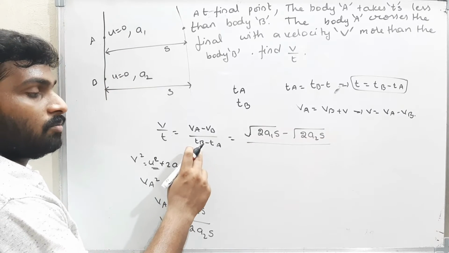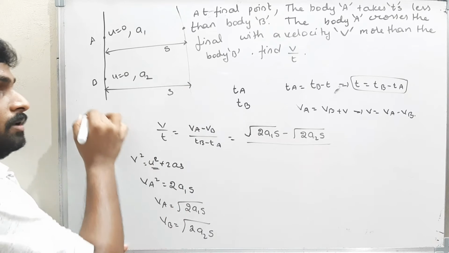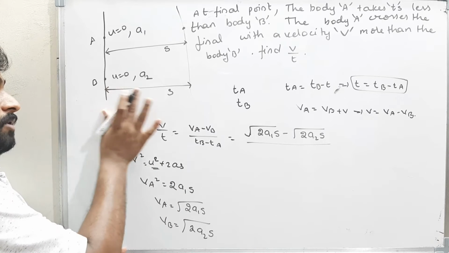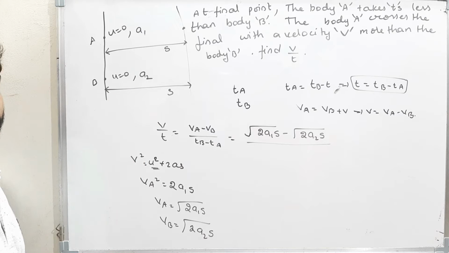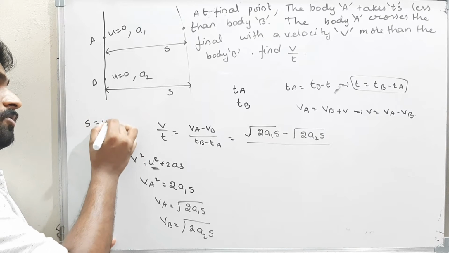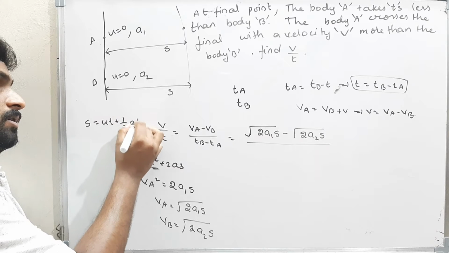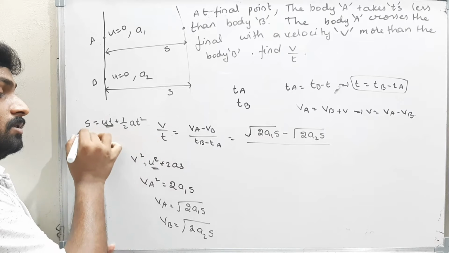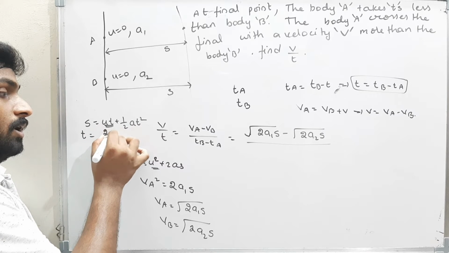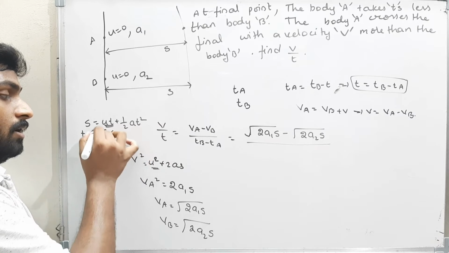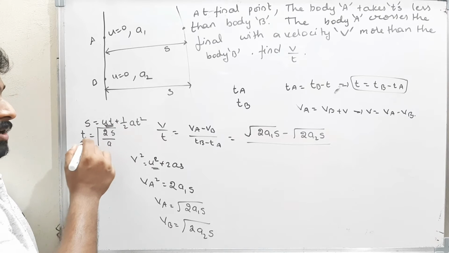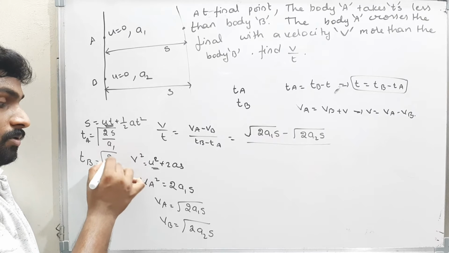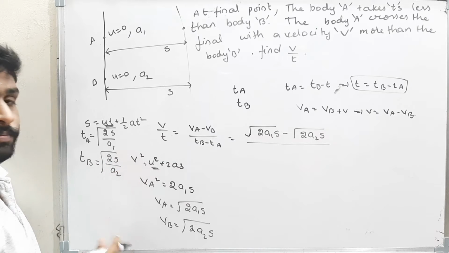Now next one is the time taken by the body to reach the final point. Which formula can I use? Yes, S is equal to ut plus half a t square. Initial velocity of the body is 0. Therefore, t is nothing but root of 2S by a. Therefore, TA is equal to root of 2S by A1, and time taken by body B is equal to root of 2S by A2. Now keep it there.